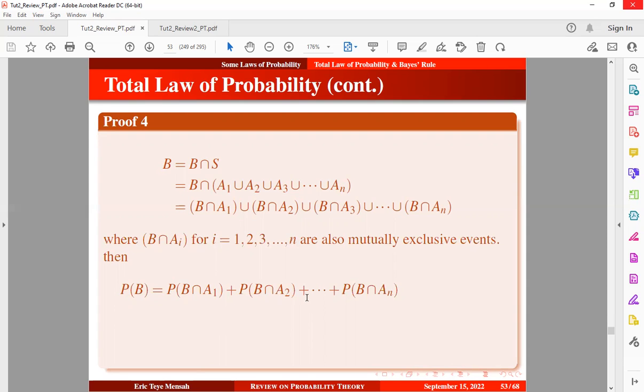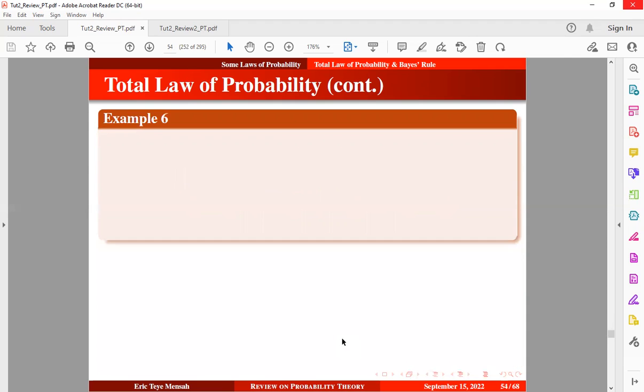All right. So once we apply the multiplication rule, we can also obtain this, okay? Then we can generalize this to obtain this, which is similar to the theorem that we just looked at, okay? So this is a proof for the theorem. All right, now let's take a look at some examples.